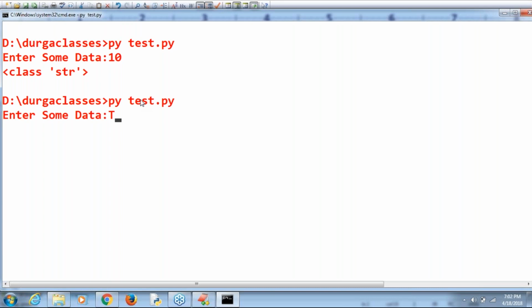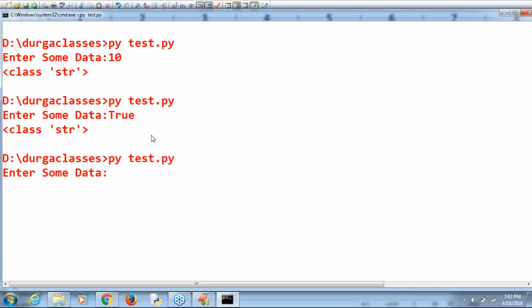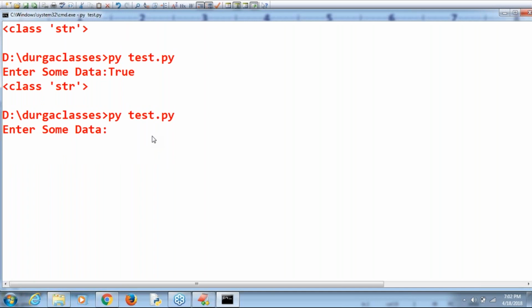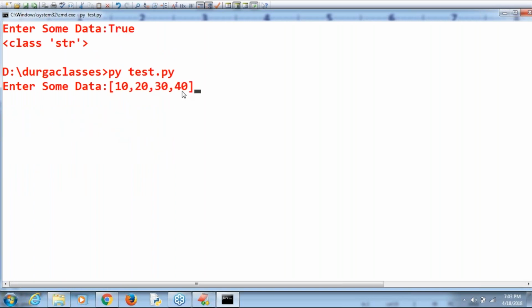Similarly, if I'm trying to enter True, then automatically what type? String type. If I enter 10, 20, 30, 40, strictly speaking, what type is it? I told you very briefly in the last sessions. It is a list type, but still it is considered str type only. Clear for all, right? Even 10 plus 8j also. In all cases, it's always considered a string type only.